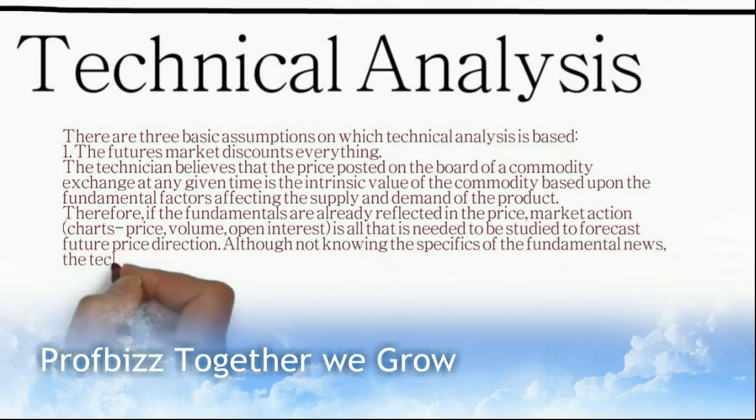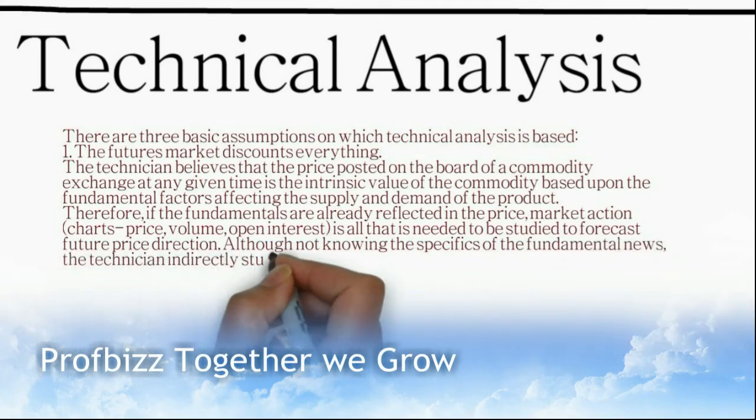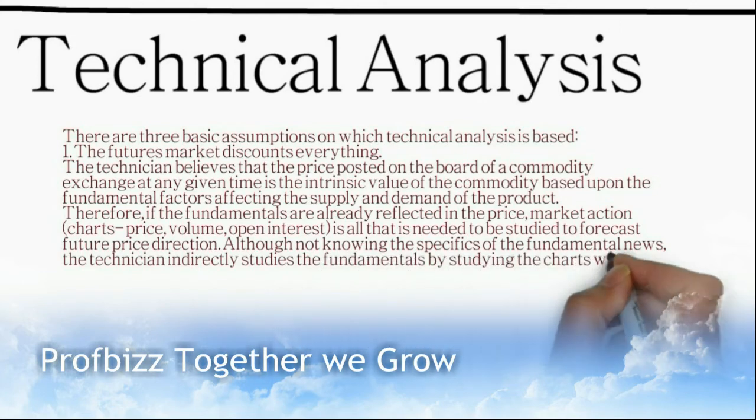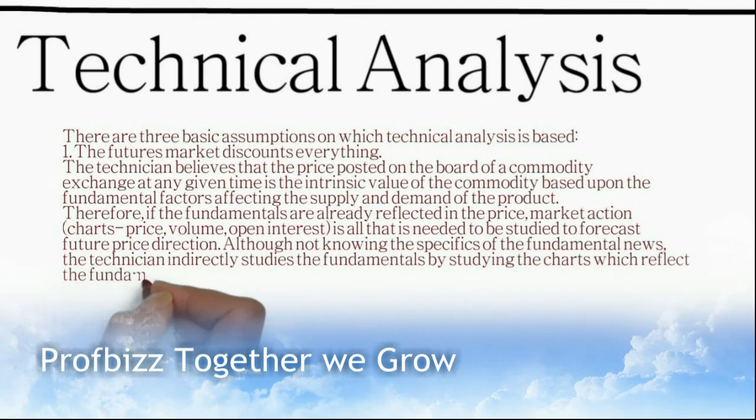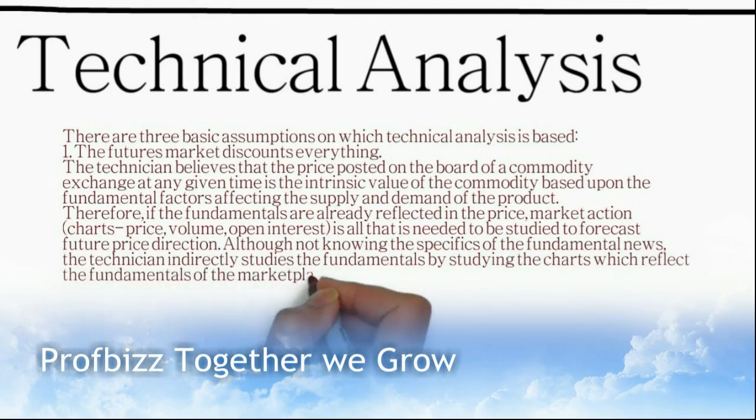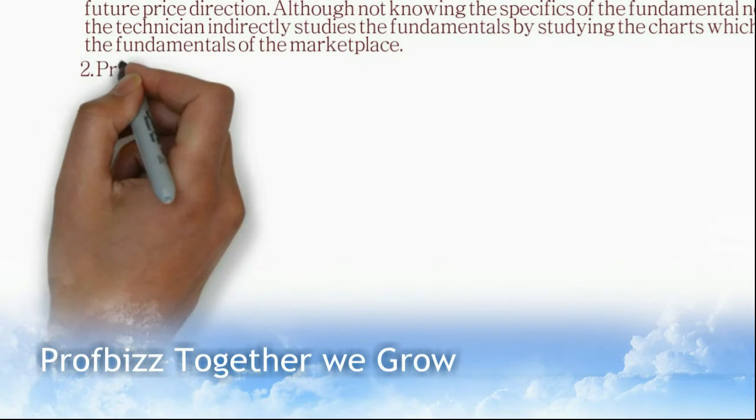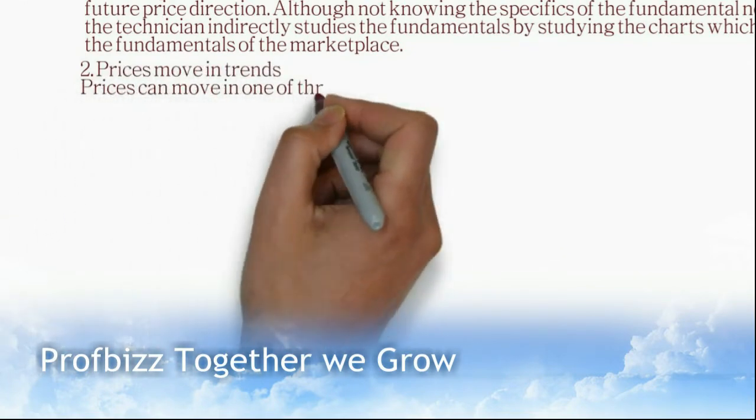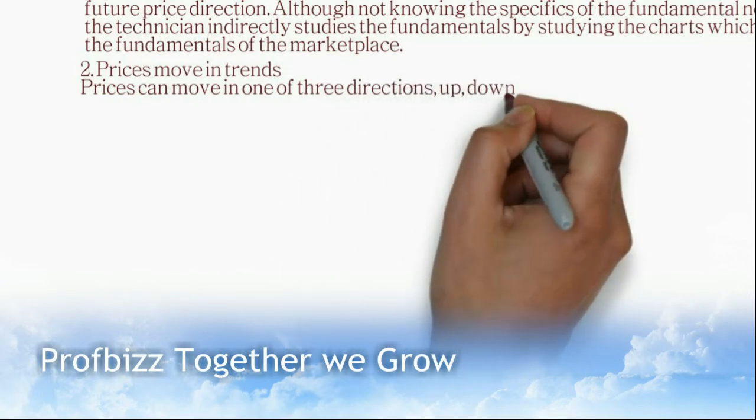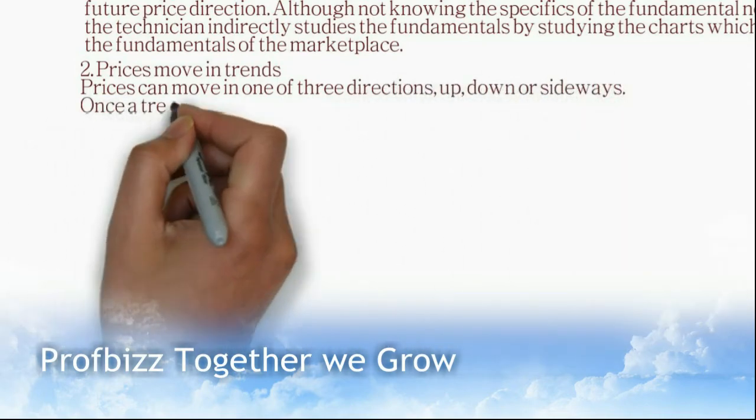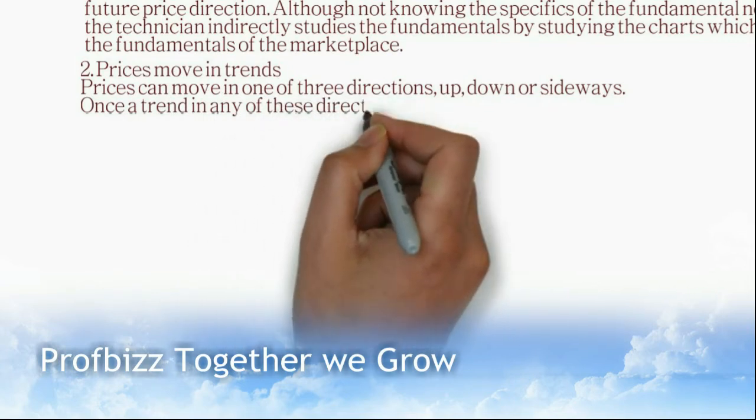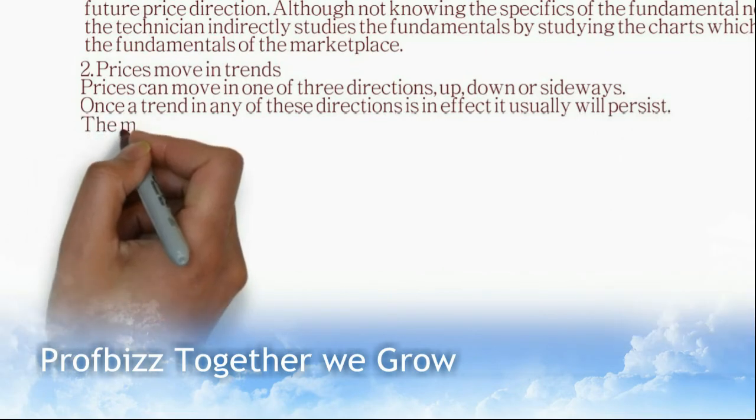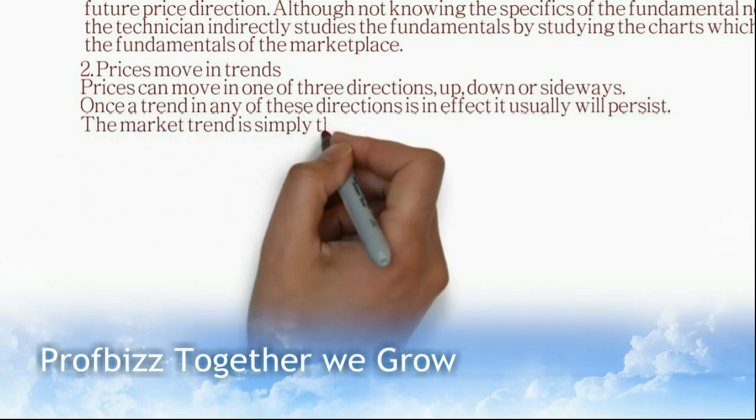Second, price moves in trends. Price can move in one of three directions: up, down, or sideways. Once the trend in any of these directions is in effect, it usually will persist. The market trend is simply the direction of market price, a concept which is absolutely essential to the success of technical analysis.